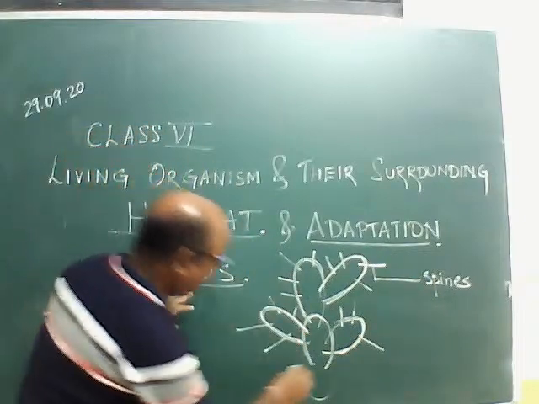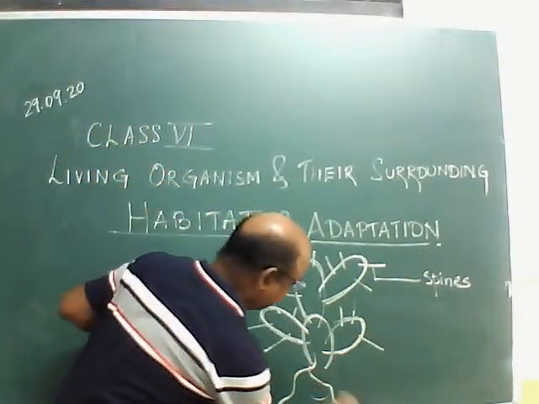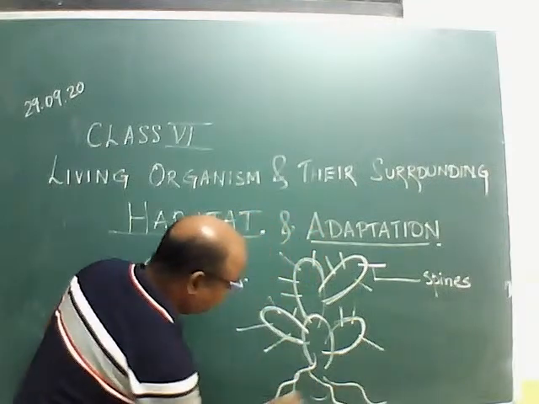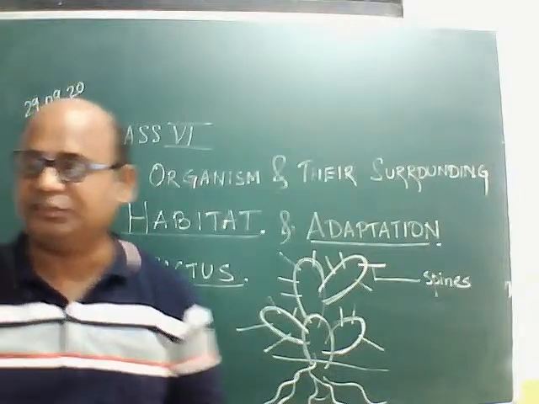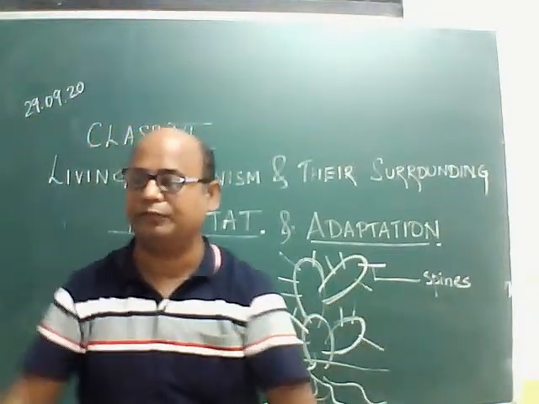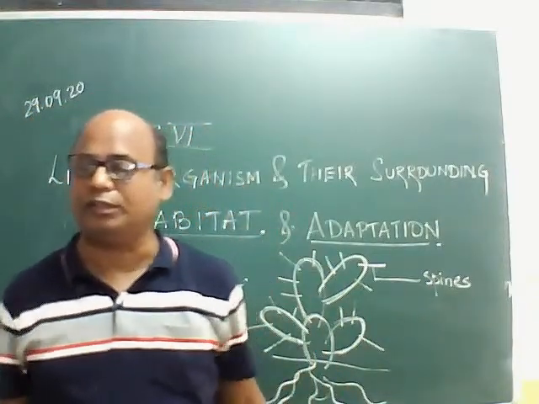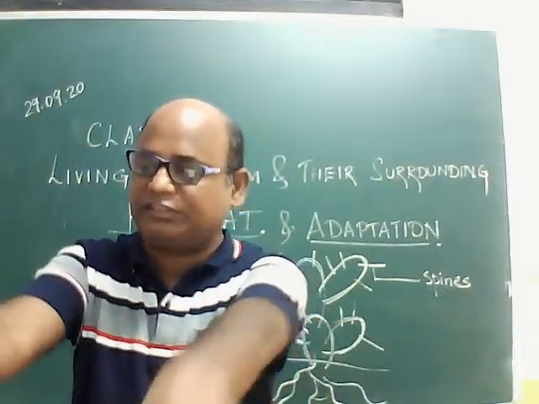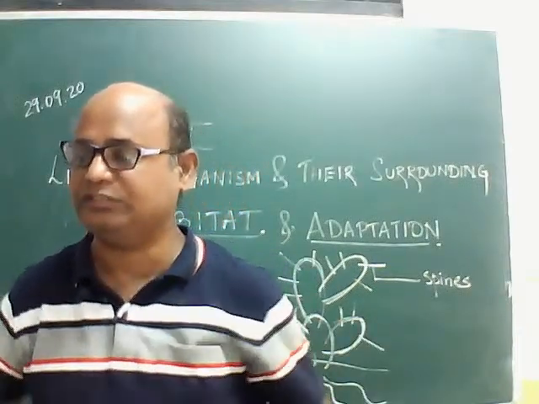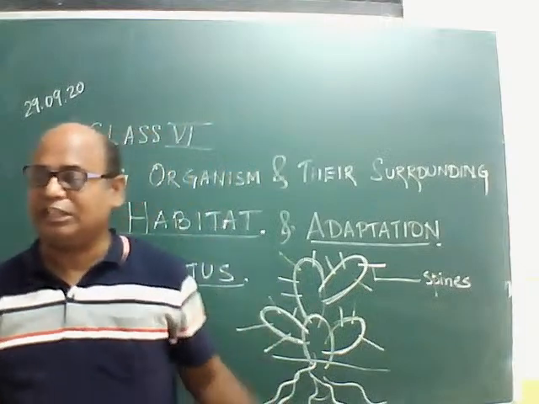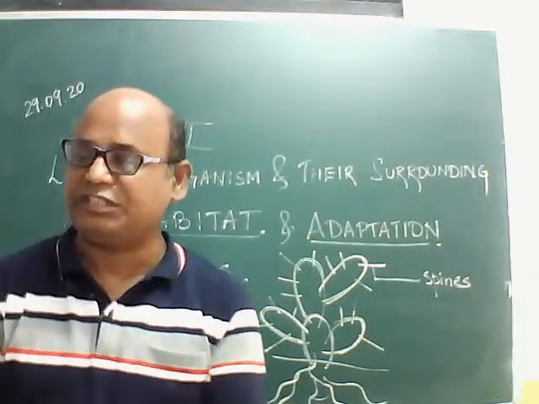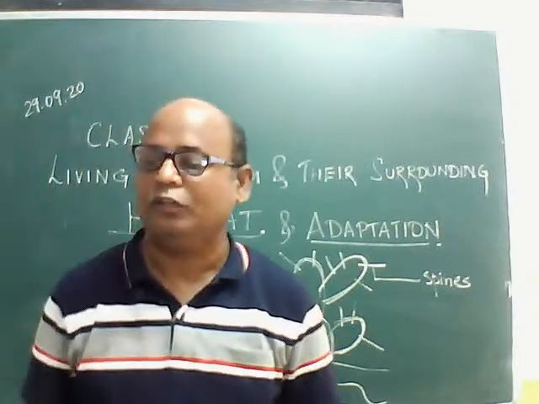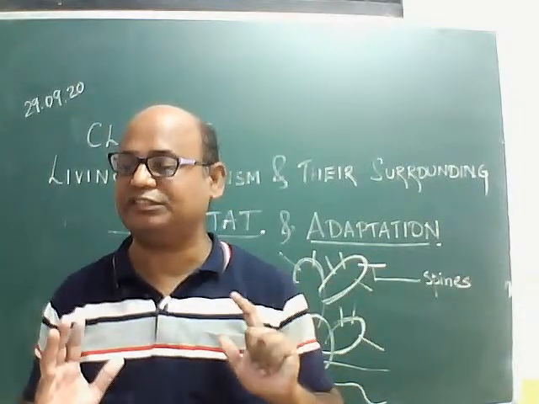Now, in the same manner, we have roots which go deep inside and spread over a large area, because already there is scarcity of water. So, in search of water, these roots grow deep inside. These are the adaptations in cactus which help the cactus plant to survive in the desert.